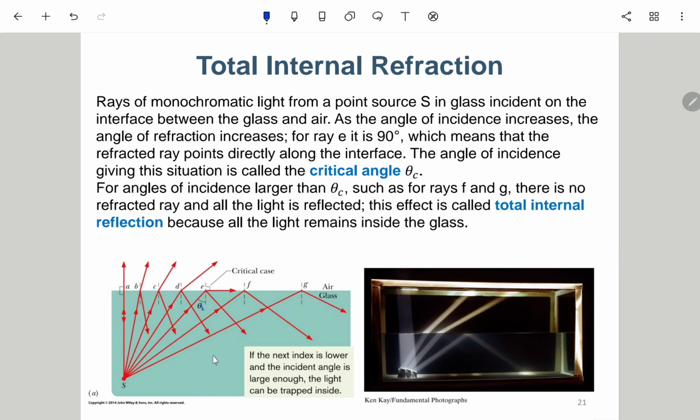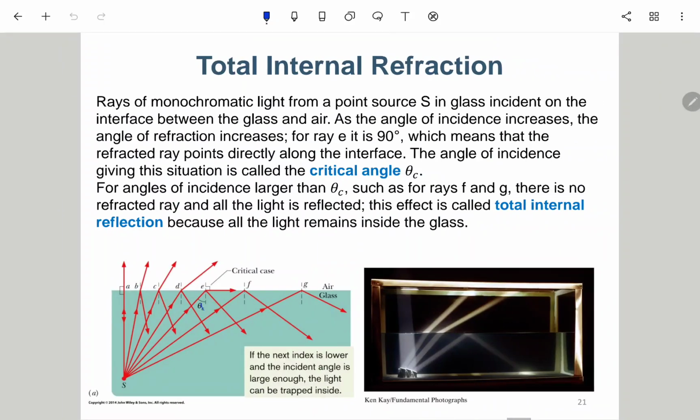for example from the glass to air, for this theta c the refracted angle will be 90 degrees. So this angle is called the critical angle. So if the incident angle is further larger than theta c, then all the ray will be reflected. There will be no refracted ray because the refracted angle would be larger than 90 degrees, so there will be no solution.